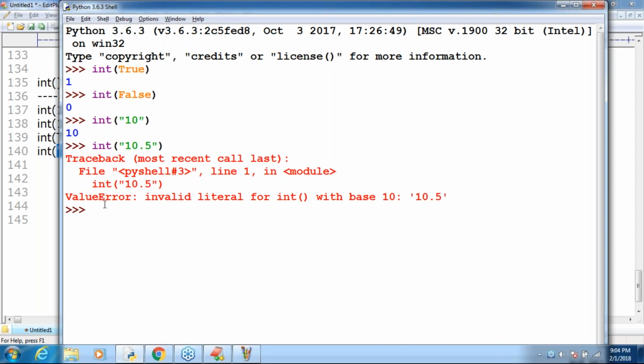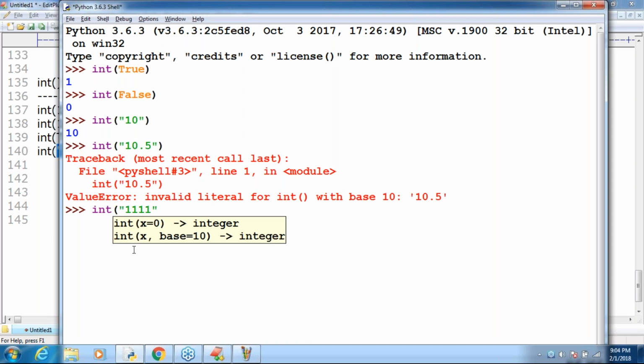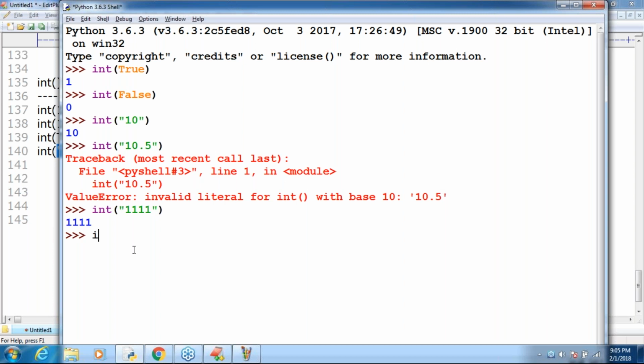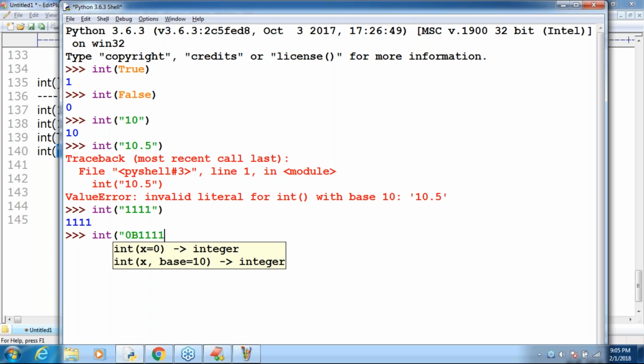This is very important. Only two things you should be aware of. Here I'm taking int of "1111", valid or not? Valid. What is the problem? Now int of "0b1111", I'm taking. Valid or invalid? Invalid.